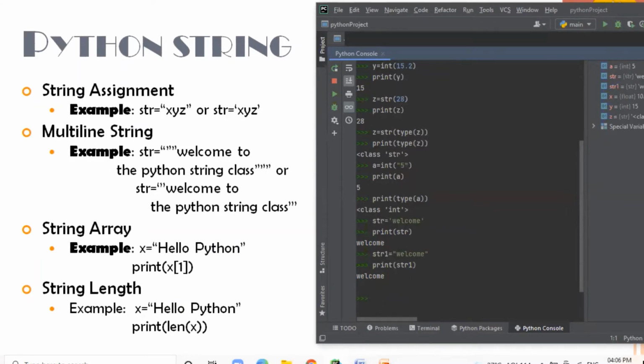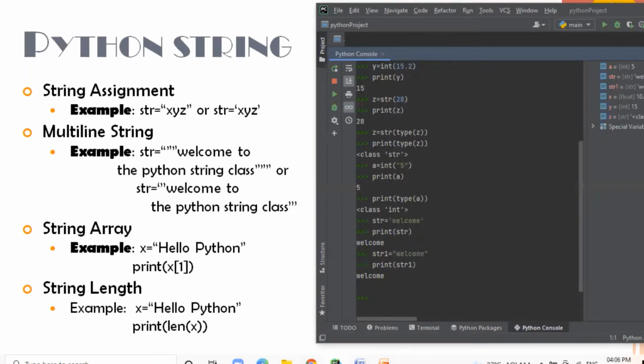Python supports multi-line strings, where you can write the string in multiple lines and assign this multi-line string to a variable. This facility is provided using triple single quotes or three times double quotes.